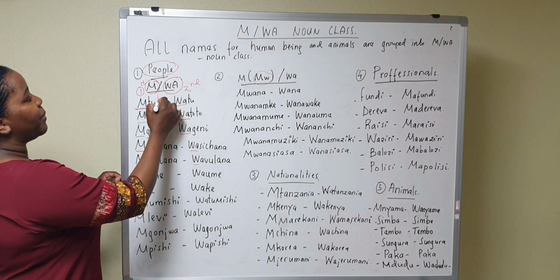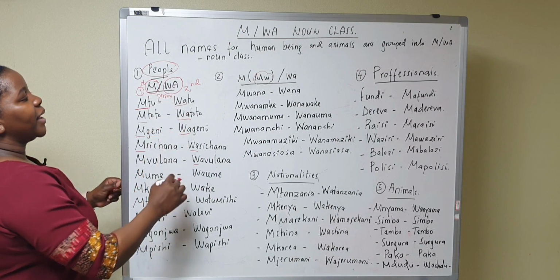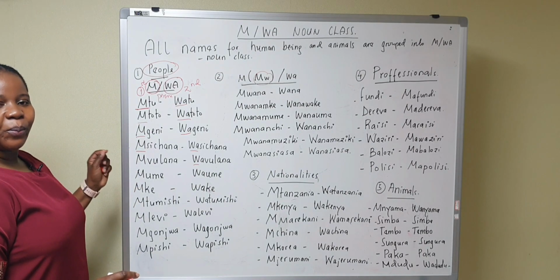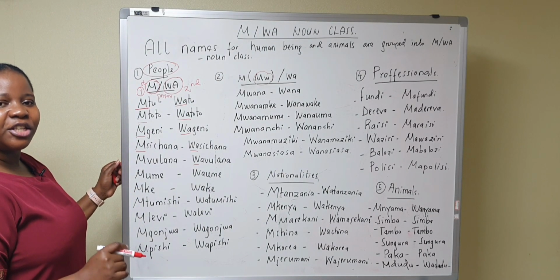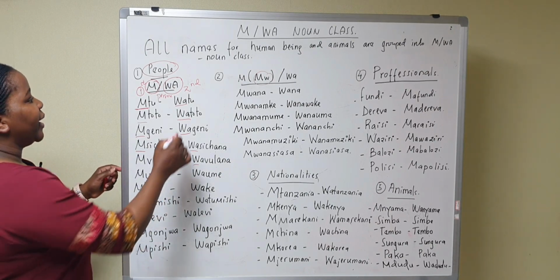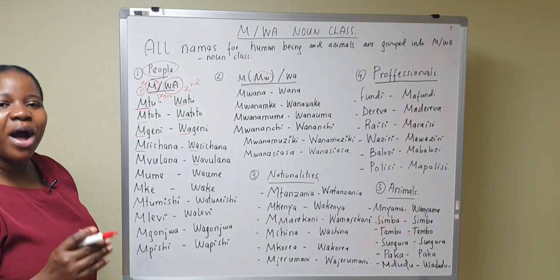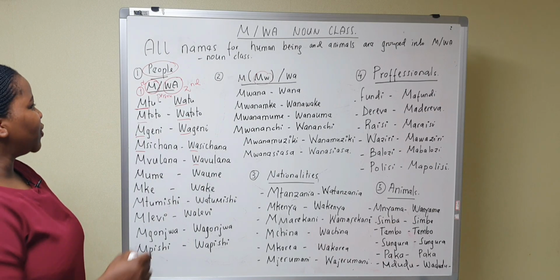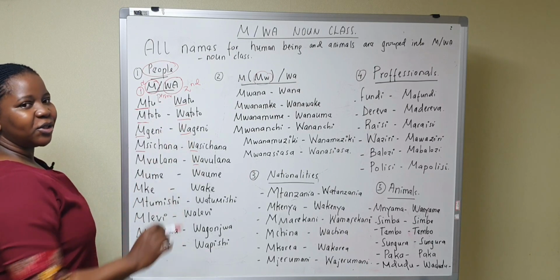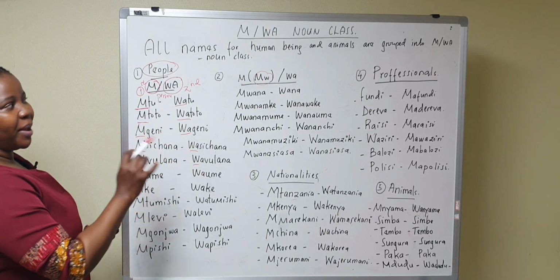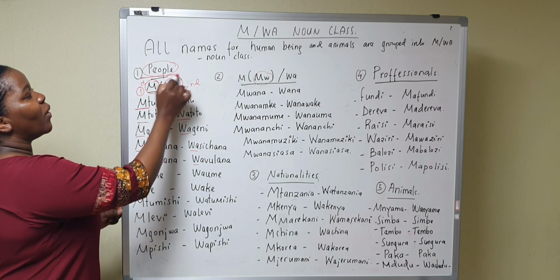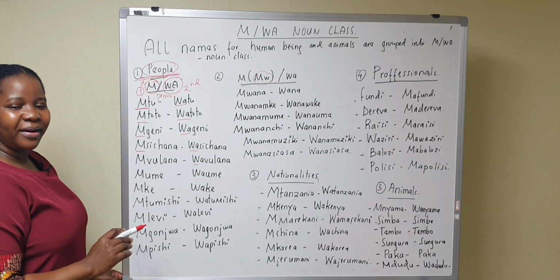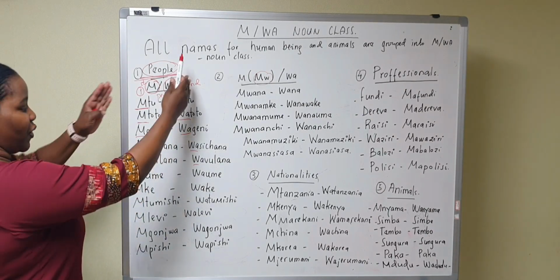So mtu is a person, and watu, persons. Okay, mtoto, a child. And in plural, we say watoto, children. So mtoto, watoto, children. So remember, this is the group number 1 for names for the people. Okay, are we together? Very good.